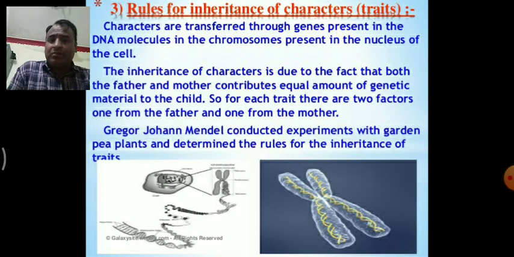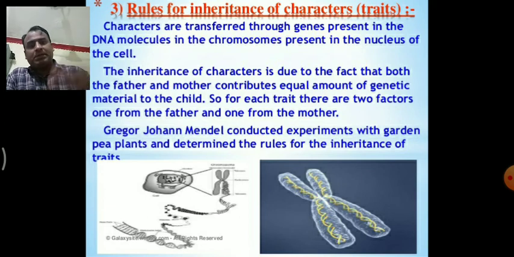Again, we know that in humans there are 23 pairs of chromosomes. During reproduction, sperms carry only 23 chromosomes and the ova also carry 23 chromosomes, and when they combine together the chromosomes become 23 pairs. These 23 pairs of chromosomes from two different parents transfer to the next generation. So for each trait there are two factors, one from the father and one from the mother. One factor may be dominant, another factor may be recessive. We can study about these later on the basis of Mendel's experiment.